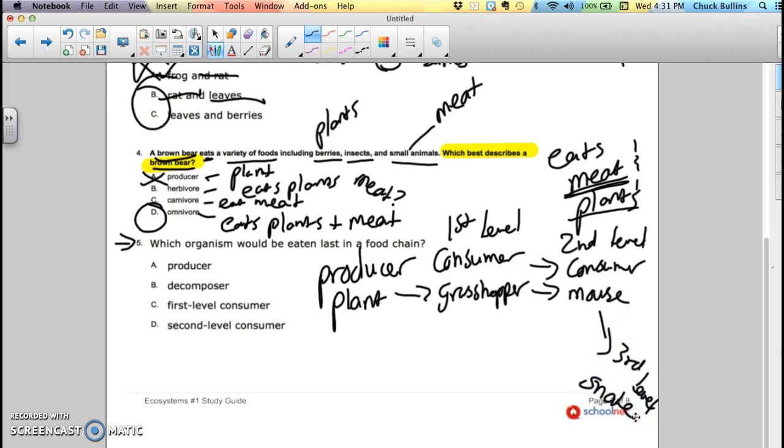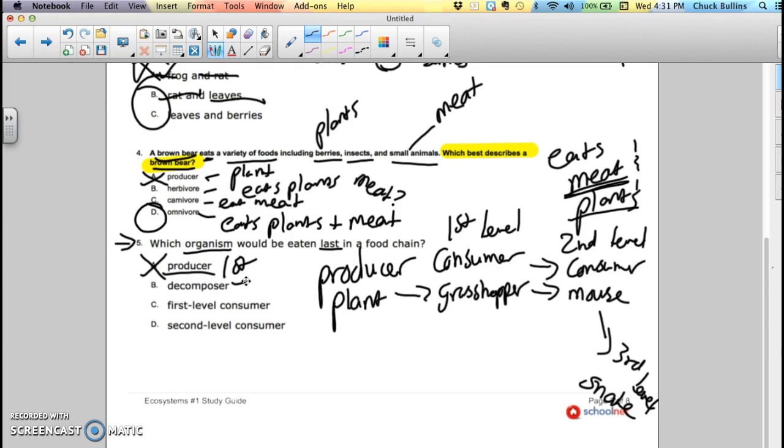Okay, so which organism would be eaten last? Producer. Well, it is eaten first. Not the answer. Decomposer. I know the early bird gets the worm, but is there anything really out there eating bacteria? Not in a food chain. Yes, mushrooms might be eaten.